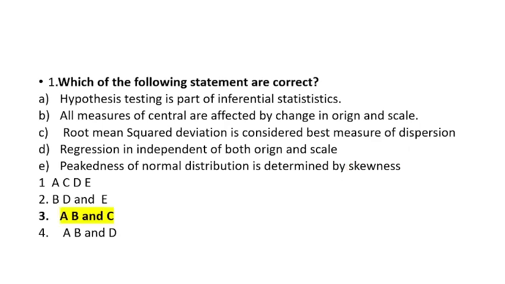Now B is all measures of central tendency are affected by change in origin and scale. Mean, median, mode all are affected by origin and scale, either plus, minus, multiplication or division. Then root mean square deviation is nothing else, it's just the standard deviation given by Karl Pearson.